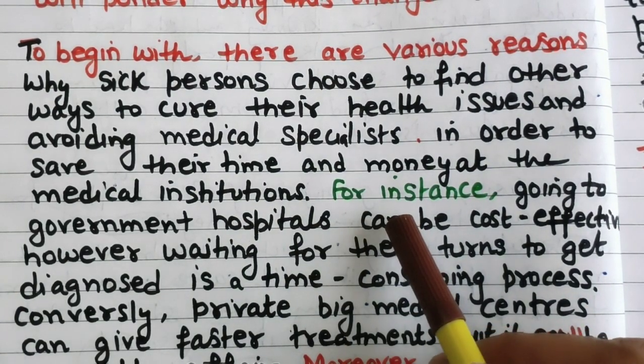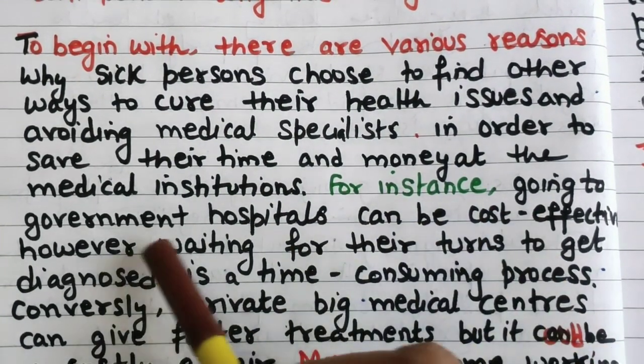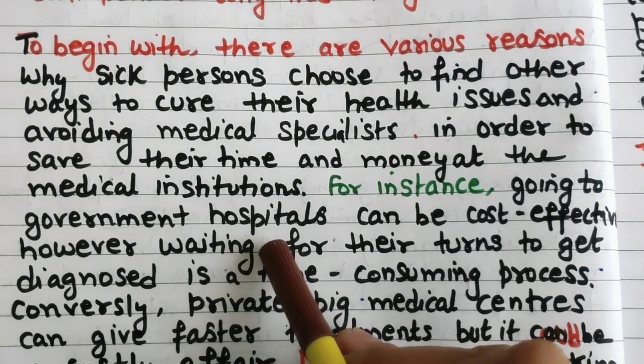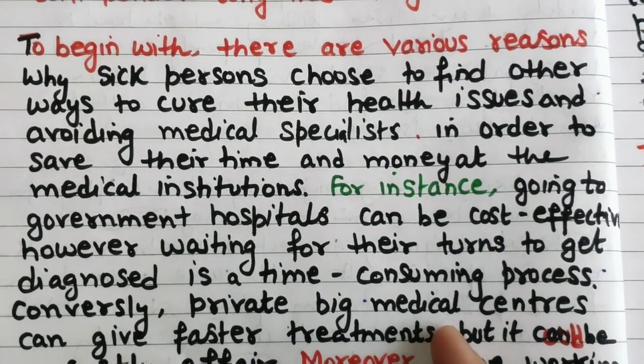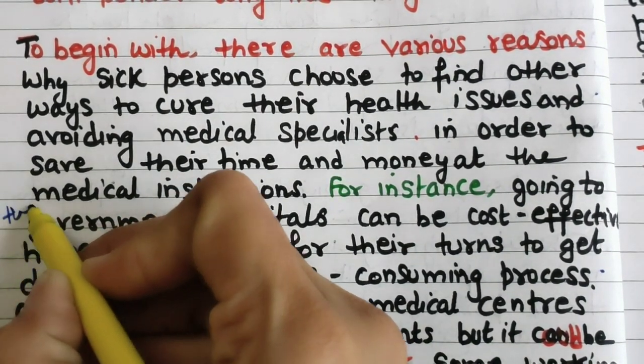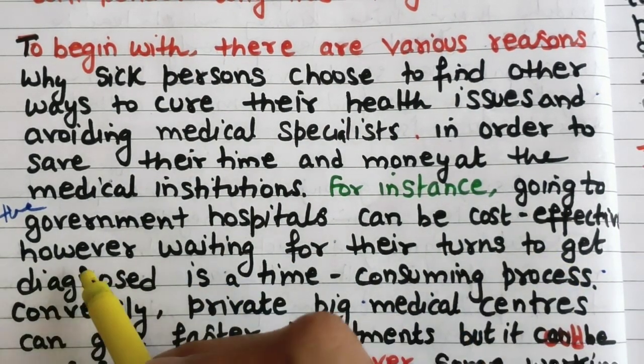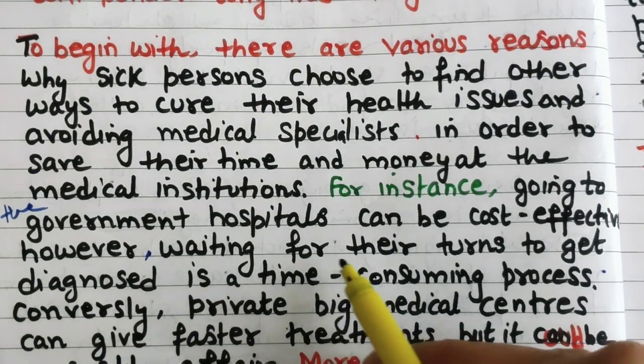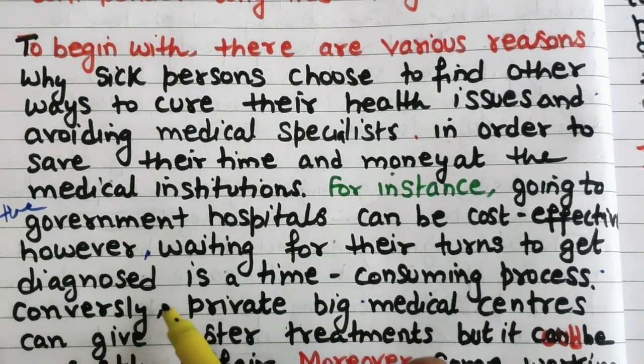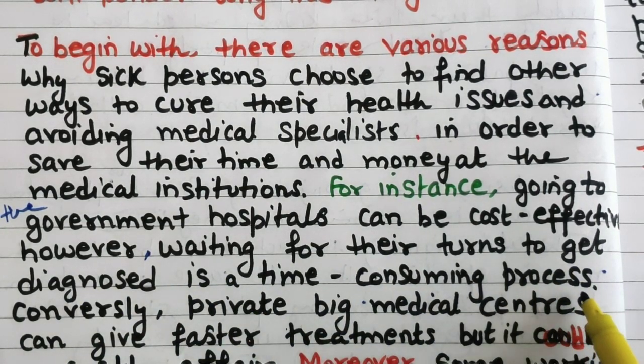For instance, I am giving the example. Going to the government hospitals can be cost effective. However, waiting for their turns to get diagnosed is a time consuming process.